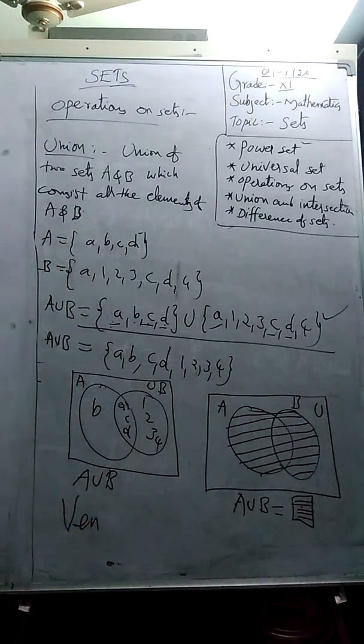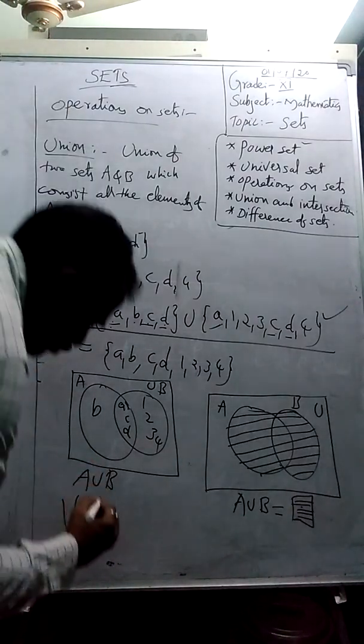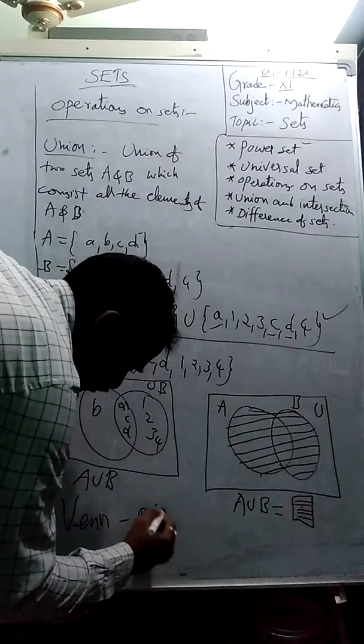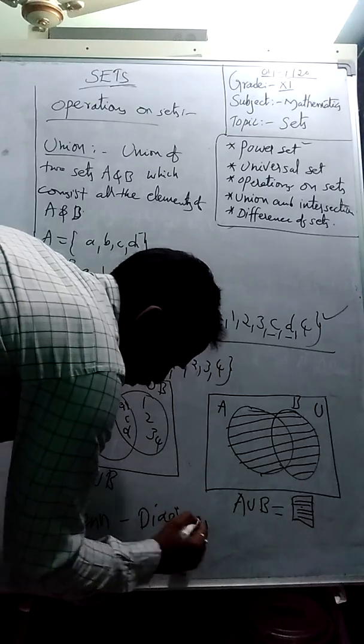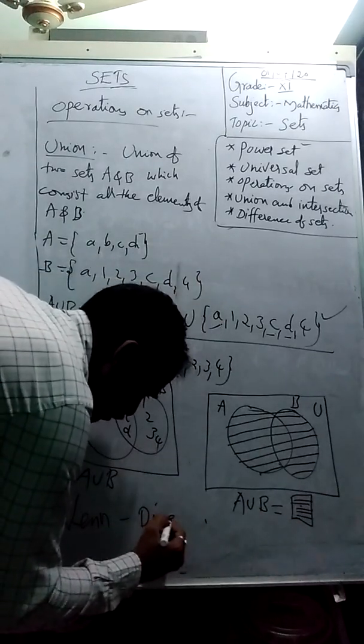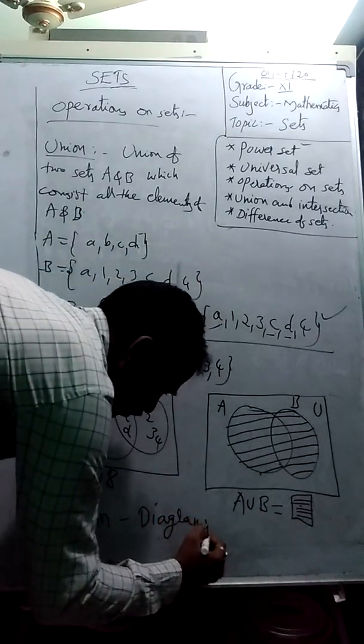These Venn diagrams are given by the mathematicians Venn and Euler. So on their names they are called Venn Euler diagrams, or simply Venn diagrams. This is the representation of A union B through a Venn diagram.